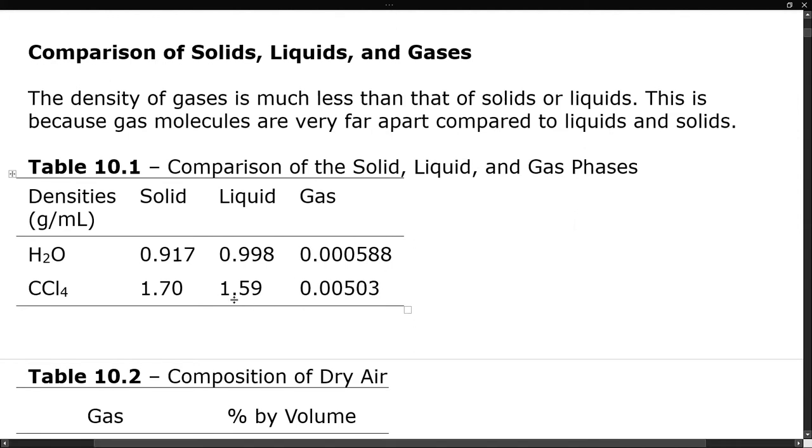They're more dense than a liquid. And then in the solid, it's sort of interesting. The carbon tetrachloride has a bit higher density than the liquid, but water, it's a little bit less. Water is somewhat atypical where the solid has a lower density than liquid because it expands when it freezes. Most things don't do that. Usually the solid is a little bit more dense than the liquid, which is a lot more dense than the gas.